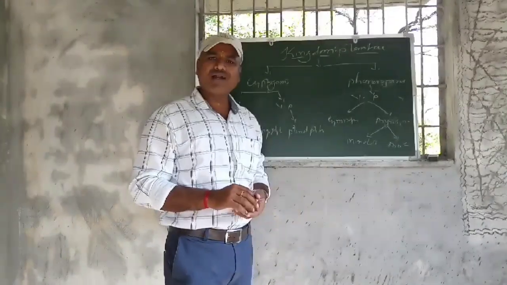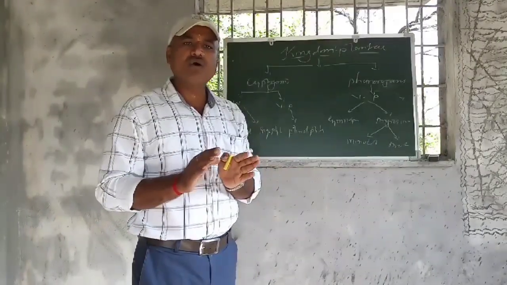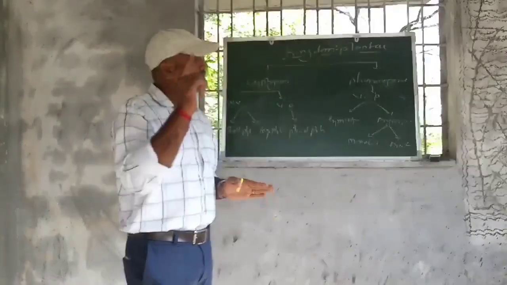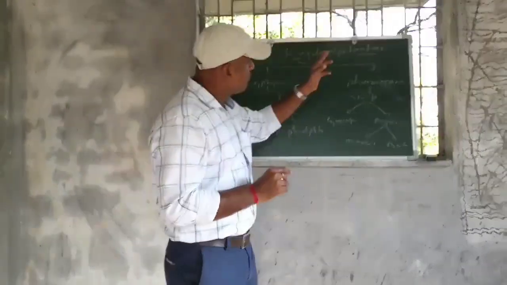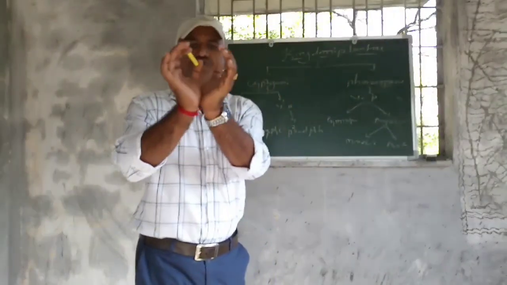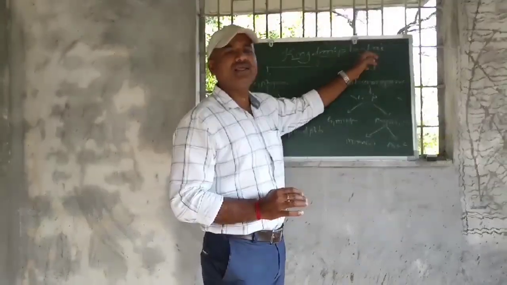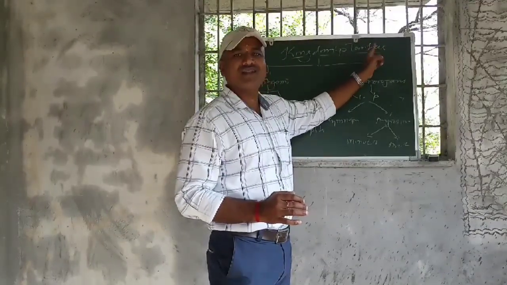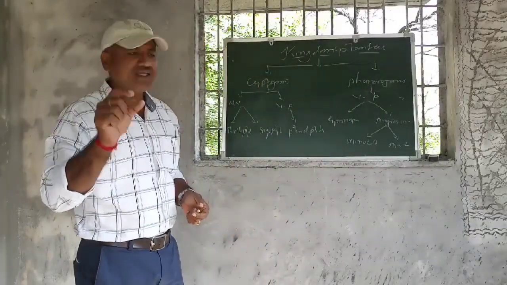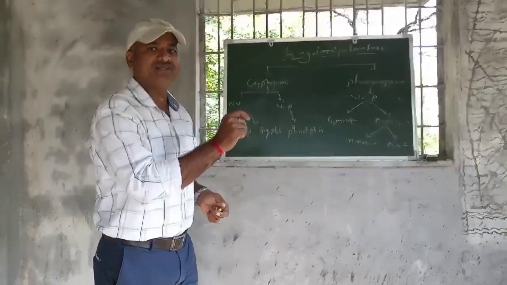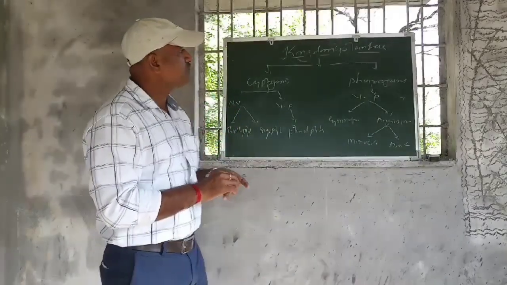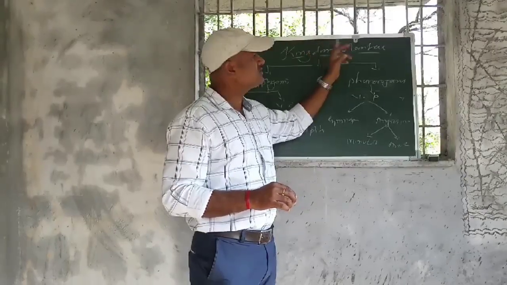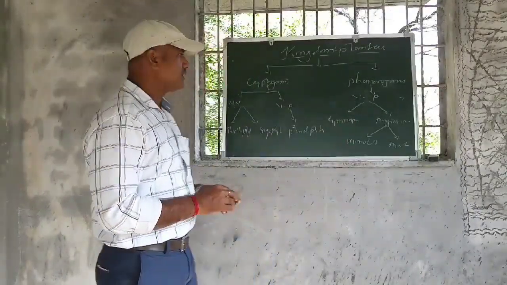What is the plantae? Plantae is very simple. It is the study of all types of plants, means all the plants which are situated in nature, they come under one kingdom, one largest group called plantae. You can see here during nomenclature, the ending 'ae' comes in front of plant. Plantae means all the plants come under this particular kingdom called plantae. This is the meaning of the particular chapter.